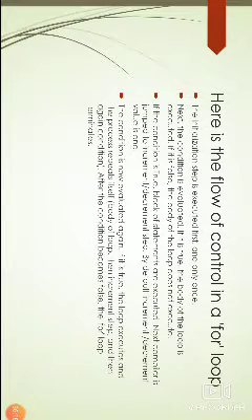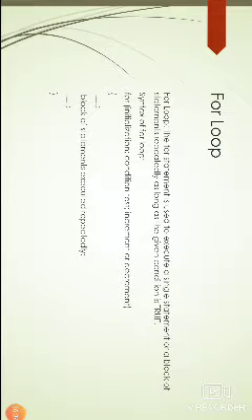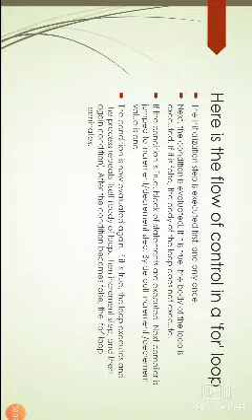So here let's see the flow of control in a for loop, how the for loop is executed. First the initialization step is executed, first and only once. See this, in the for loop the first statement is initialization. Whenever a for loop is executed, the initialization step is executed only once. Next the condition is evaluated. If it is true, the body of the loop is executed. If it is false, the body of the loop does not execute.